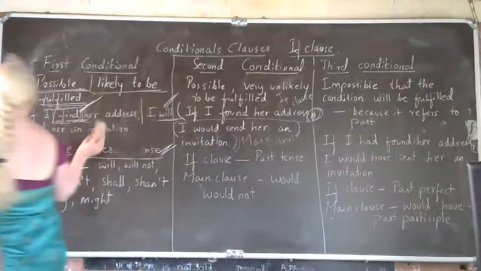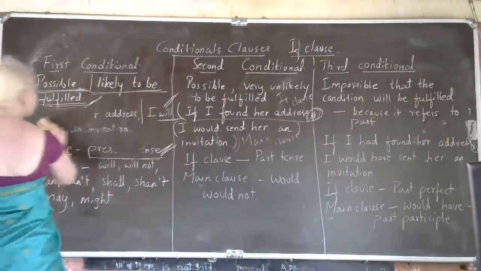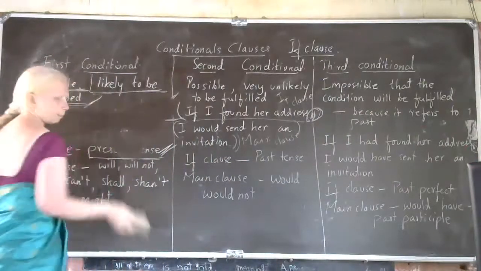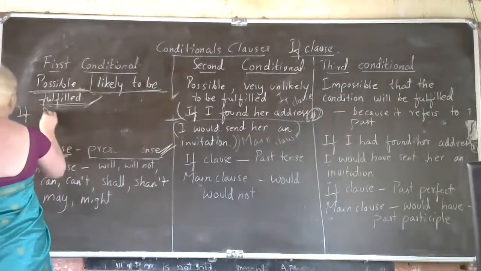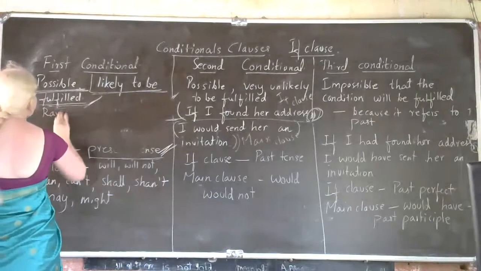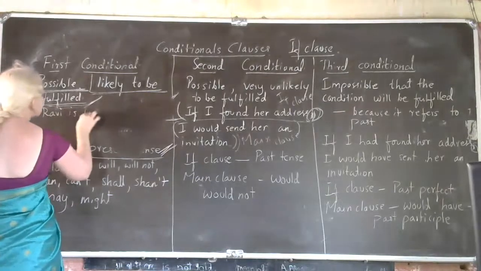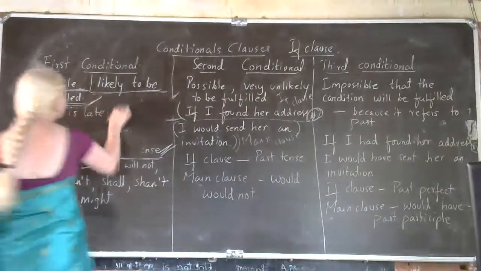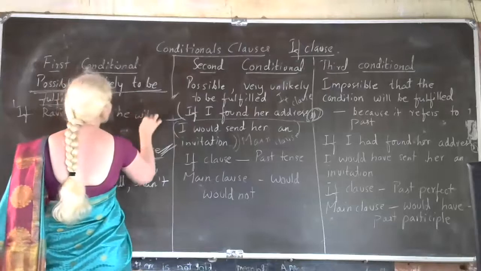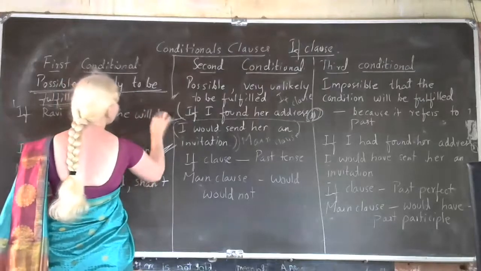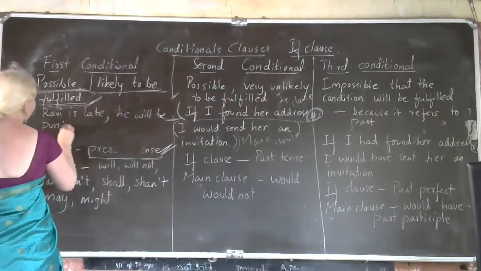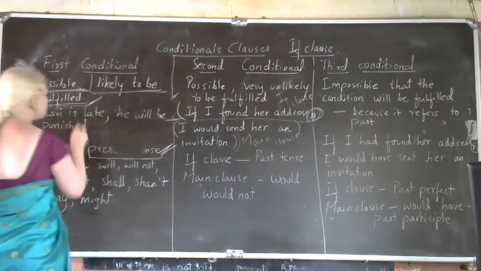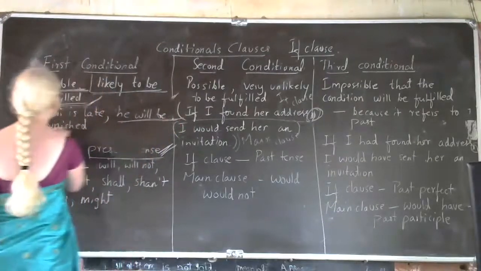See here, if Ravi is late, he will be punished.